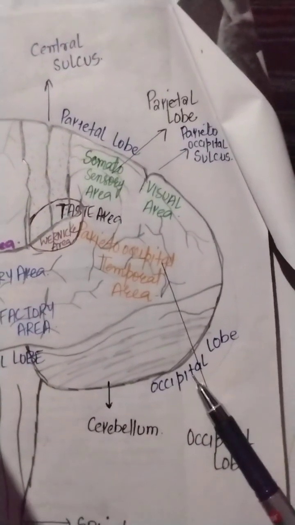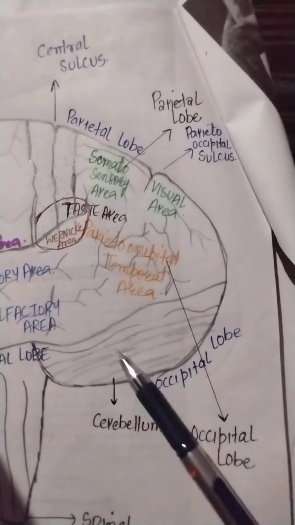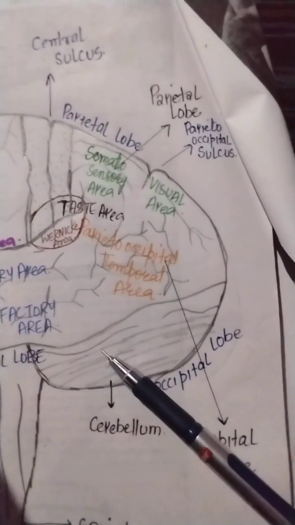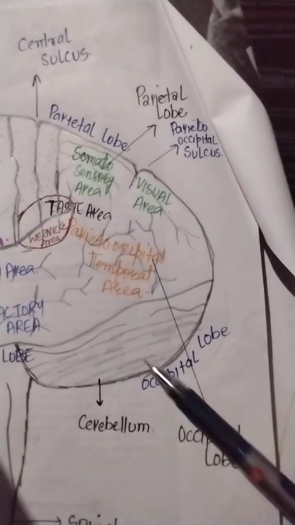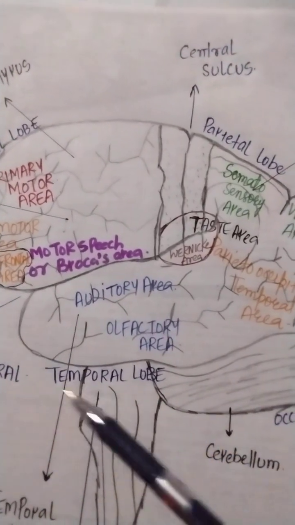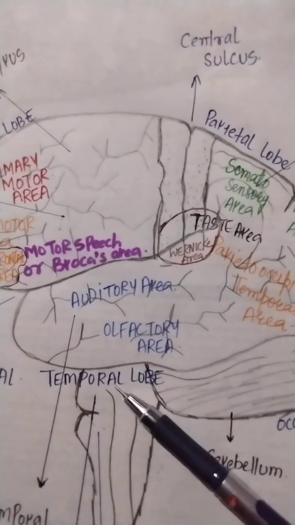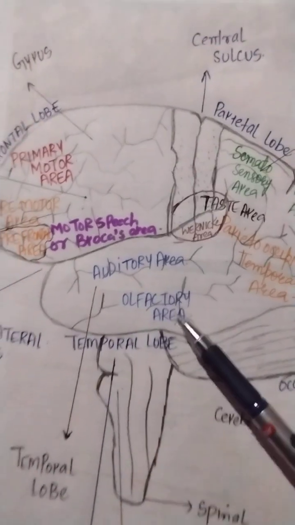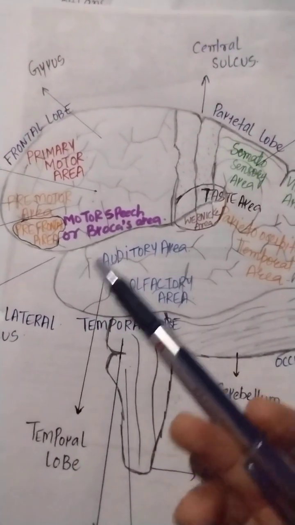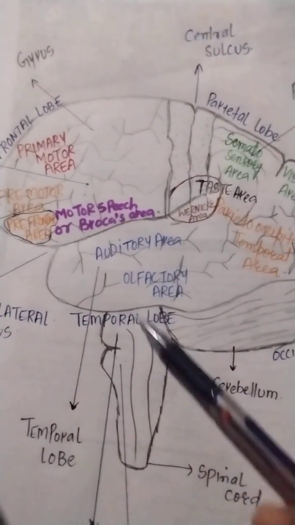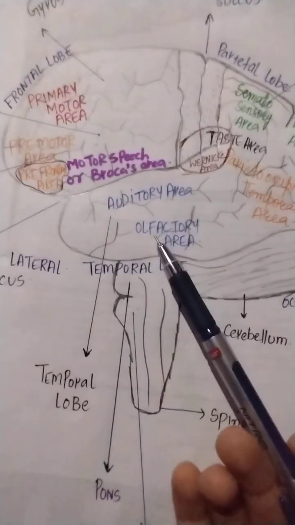From this side there is the occipital lobe. Below it, the cerebellum is located. As you can see, this portion is the cerebellum. And the temporal lobe, this area, contains the auditory area and olfactory area. Below the temporal lobe there is the pons.